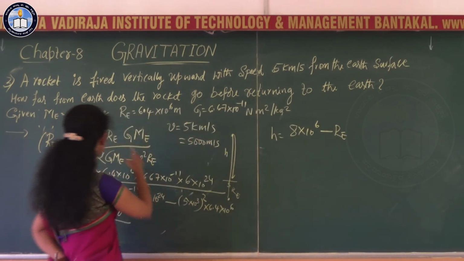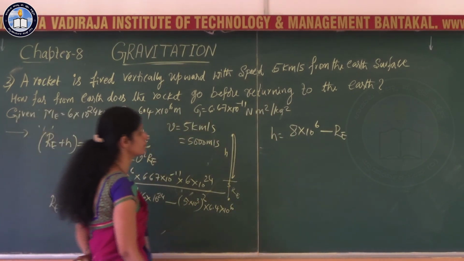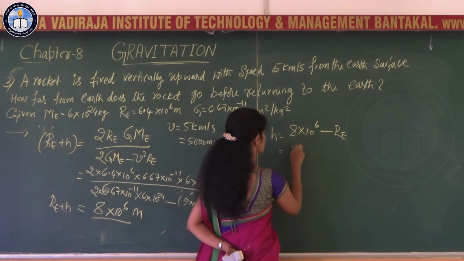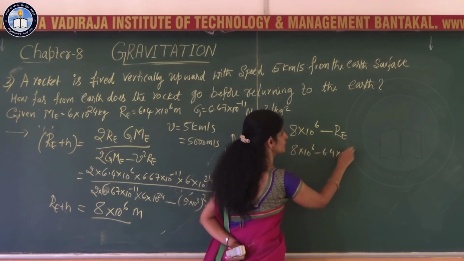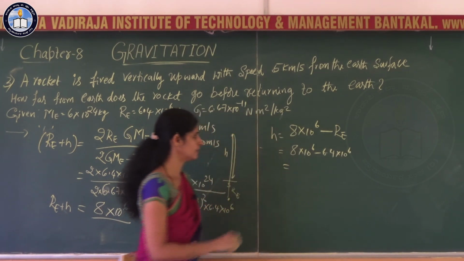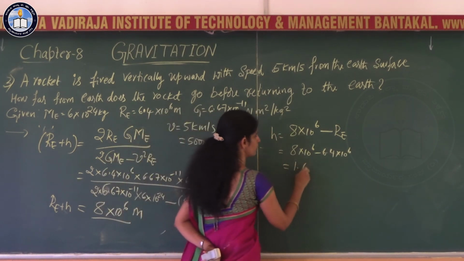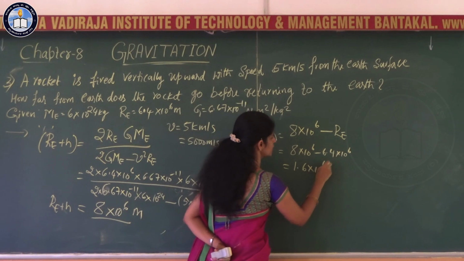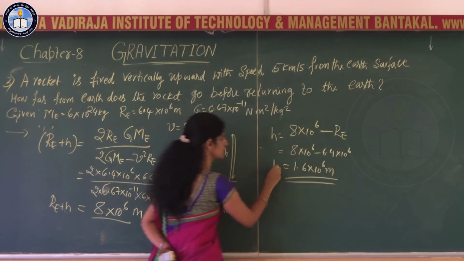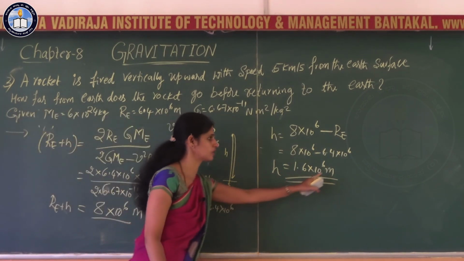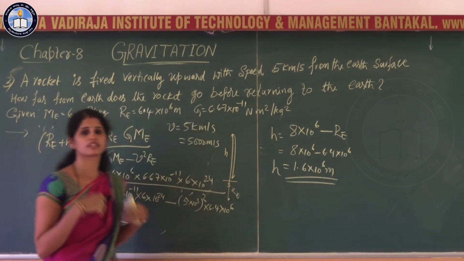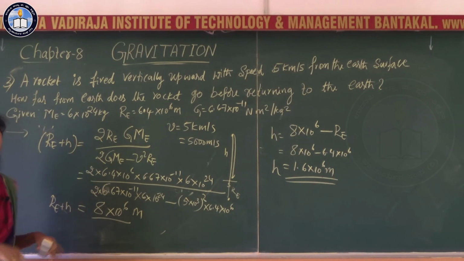What is the value of Re? That is 6.4 into 10 to the power 6. So 8 into 10 to the power 6 minus 6.4 into 10 to the power 6, what you have here is 1.6 into 10 to the power 6 meter. That is the value of h. At a height h of 1.6 into 10 to the power 6 meters, it will start its return journey.